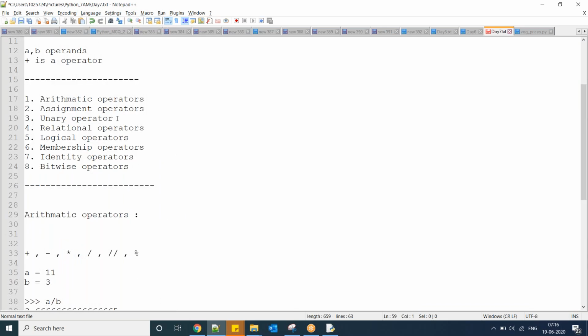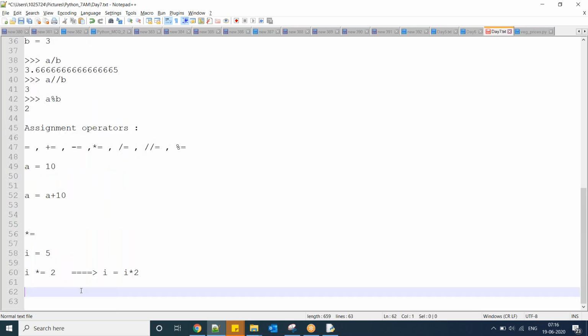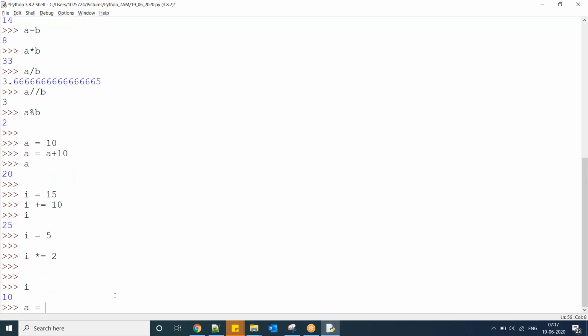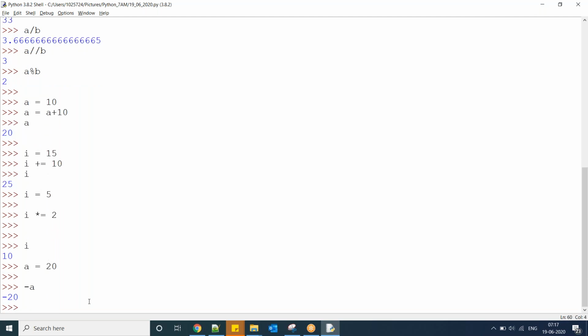Next we have unary operator. So unary operator is only one symbol called minus. Minus, negative value. A equal to 20, minus a, minus 20. So here unary operator is a single one, which is going to take the negative value, minus 1.